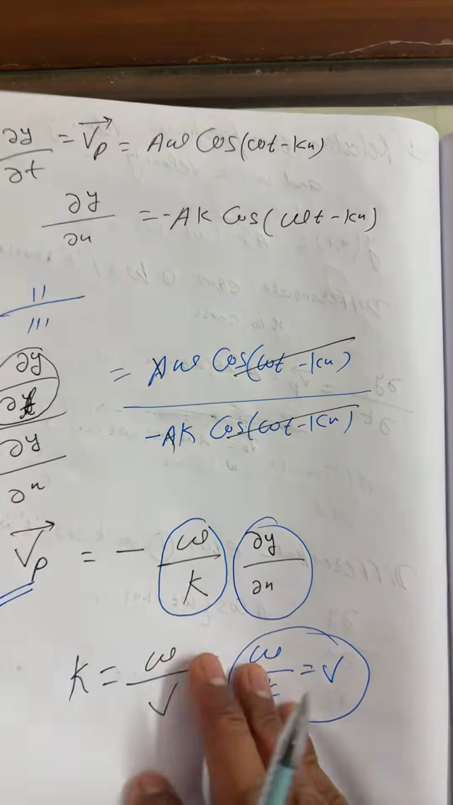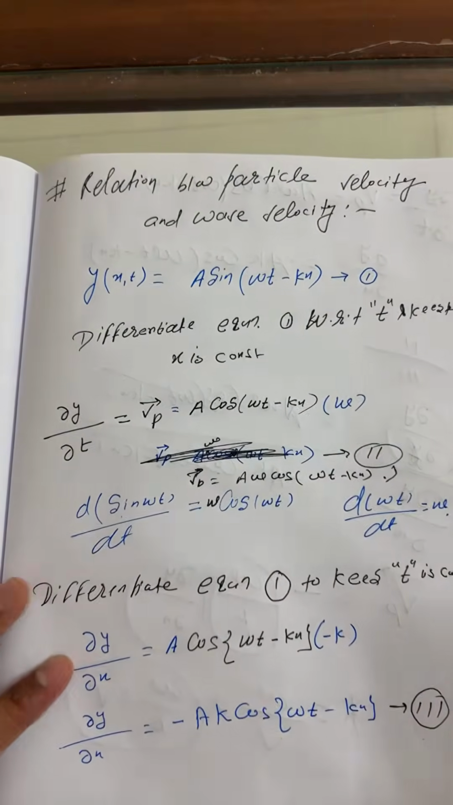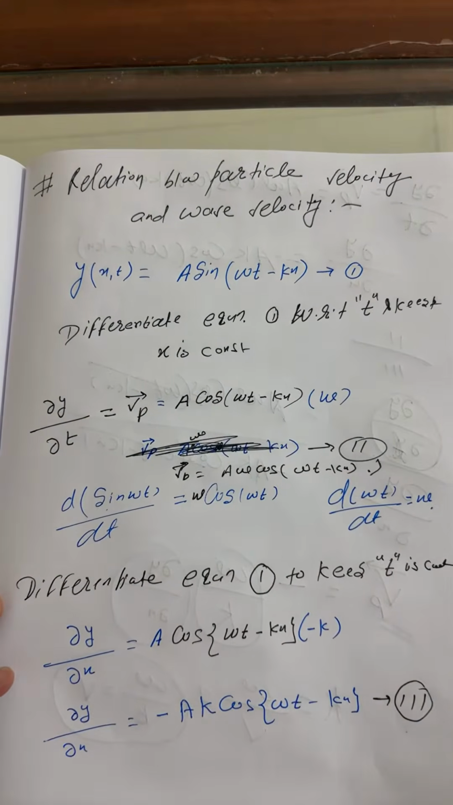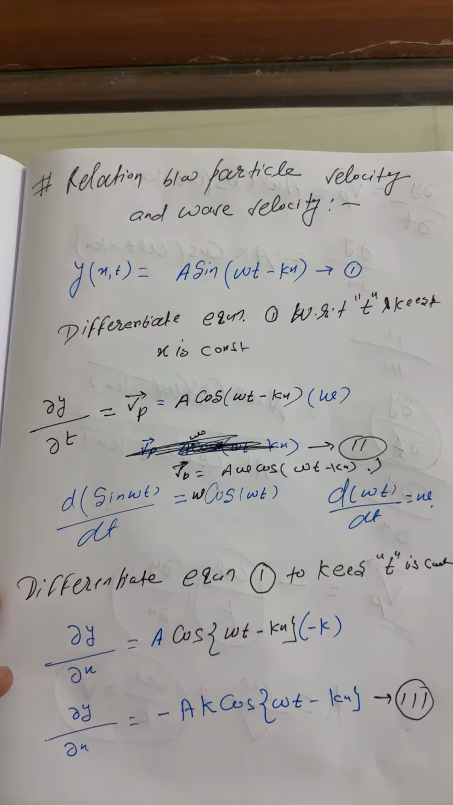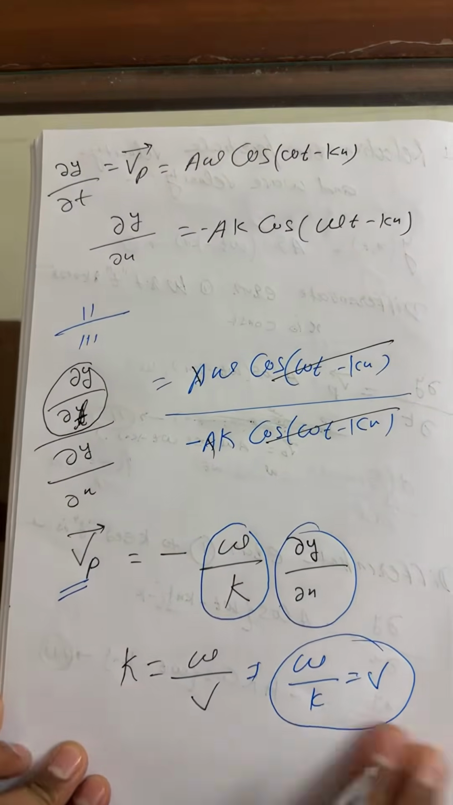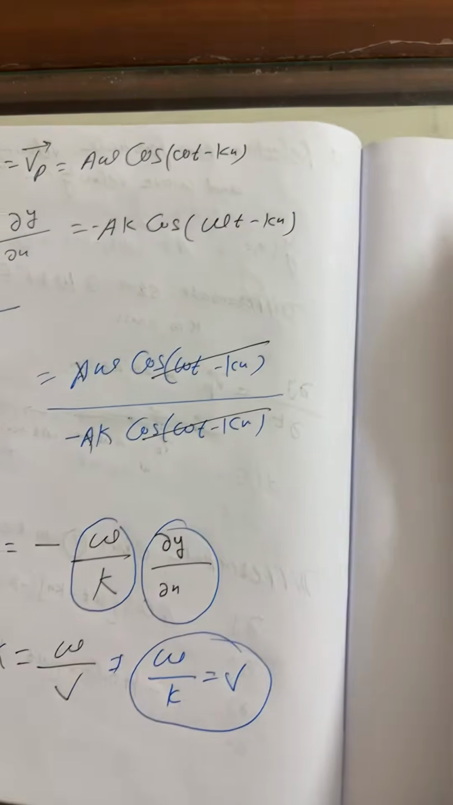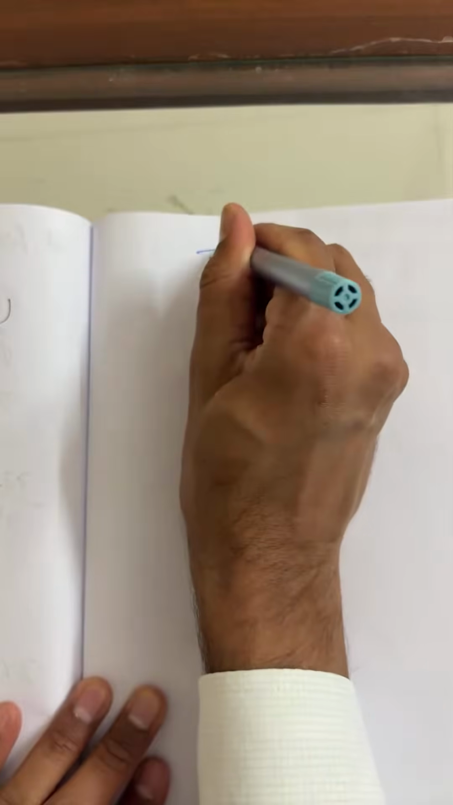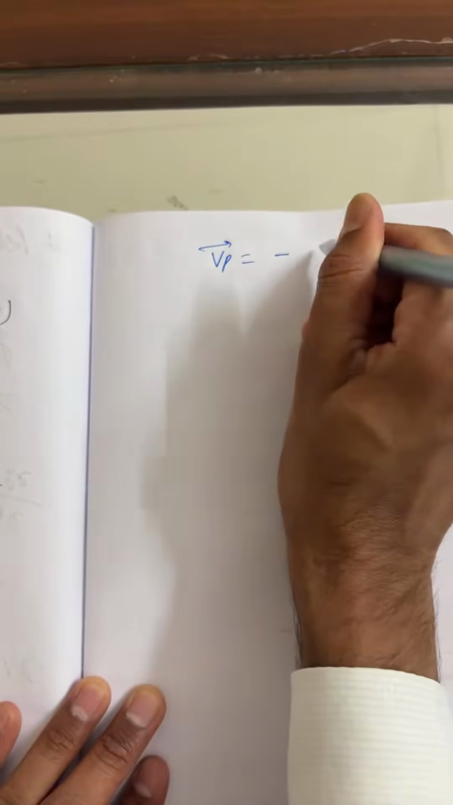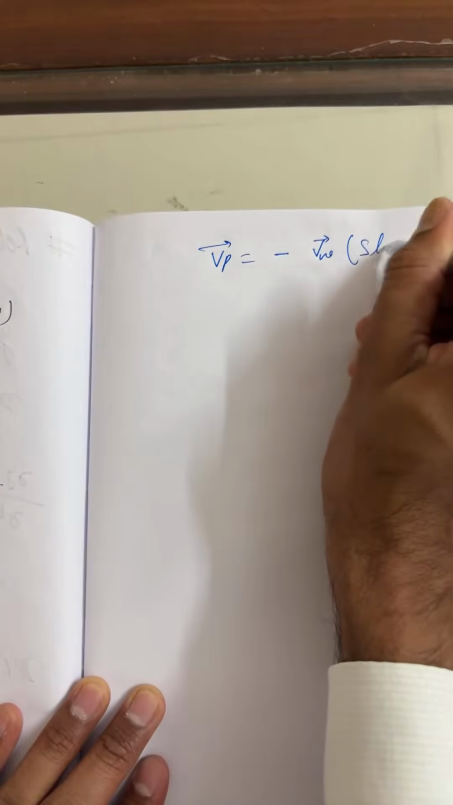So what is the heading, my dear, for these questions? I hope all of you remember. We wish to find a relation between particle velocity and wave velocity. So finally, students, we got it here. This is the velocity of particle. The velocity of particle is equal to minus the velocity of wave into the slope.